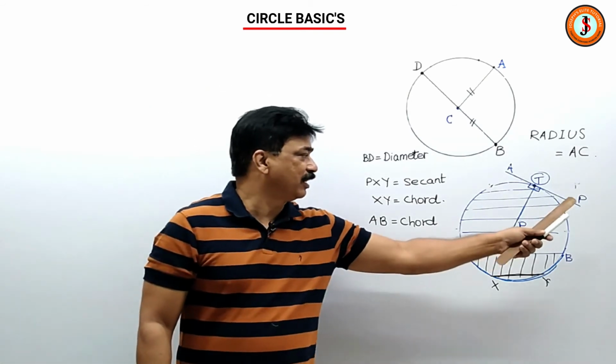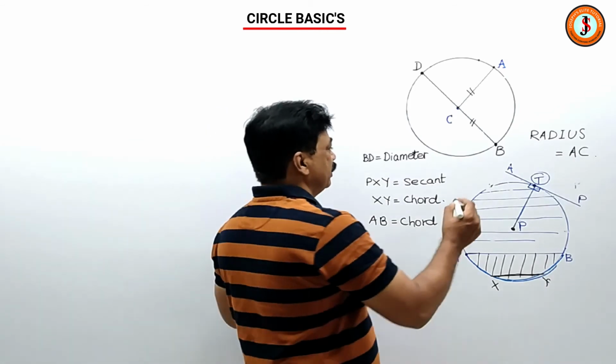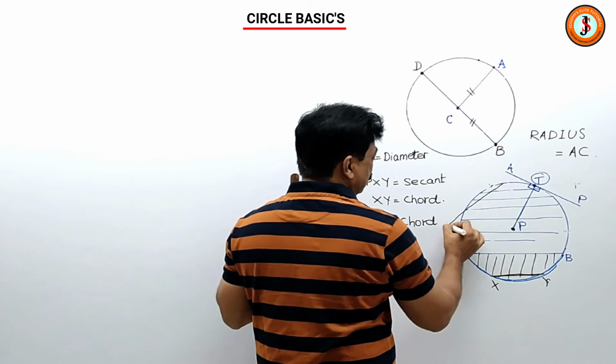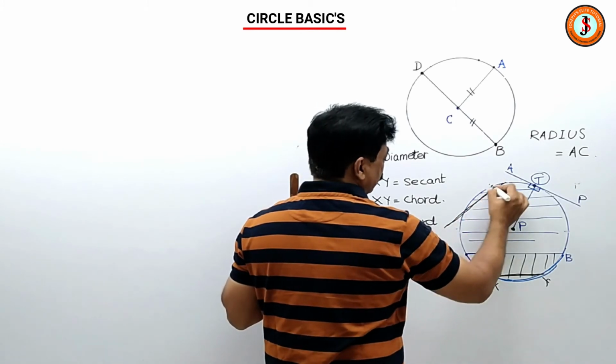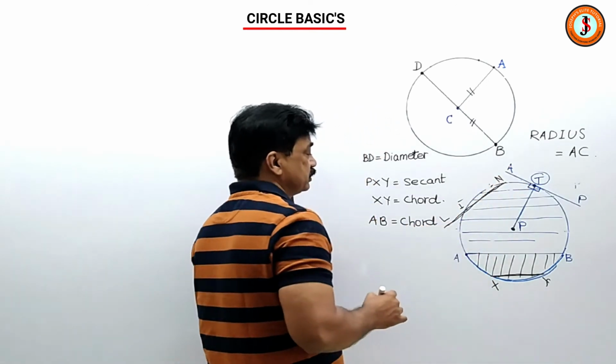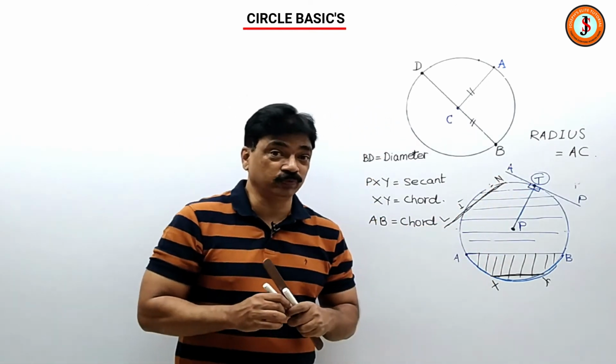What is the secant? The secant is the line passing through the circle, touching the circle at 2 points.